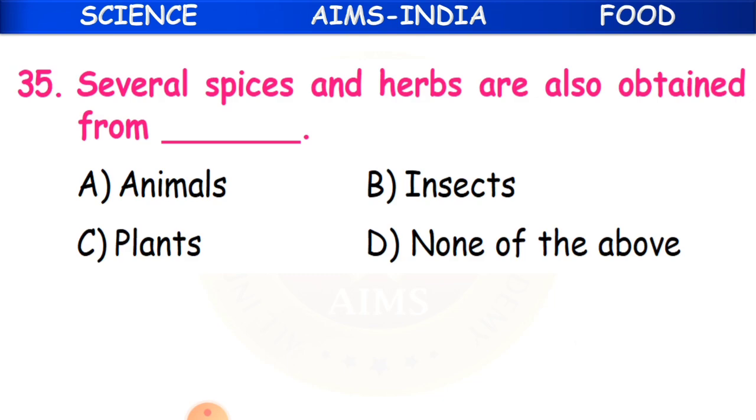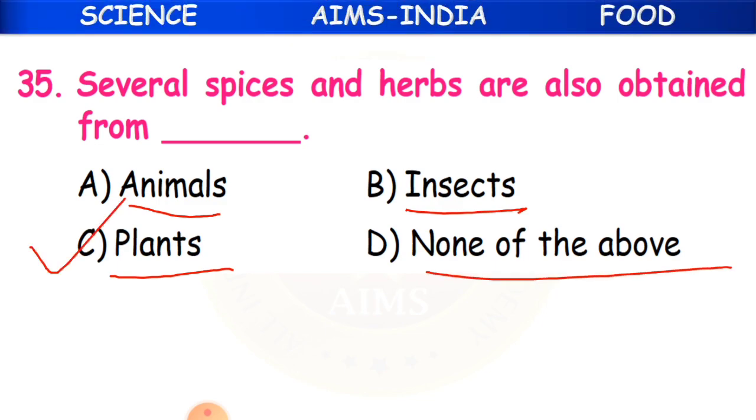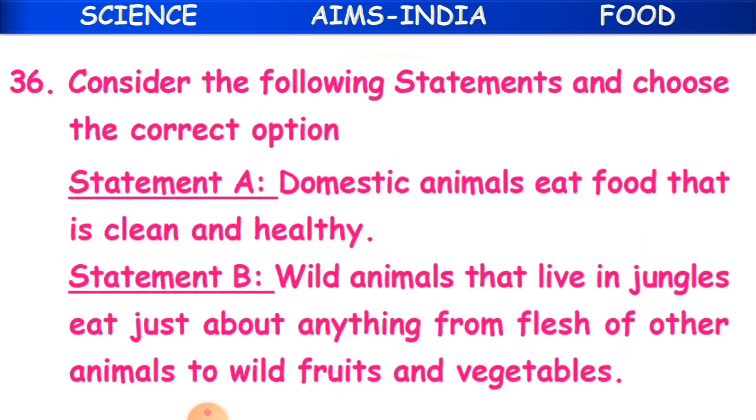Several spices and herbs are also obtained from. So where do we get these spices and herbs? Like pepper, cinnamon, all that. And herbs like mint, coriander or curry leaves, all this. So they are obtained from whether animals, insects, plants, none of the above. Answer is plants. We get spices and herbs from the plants.